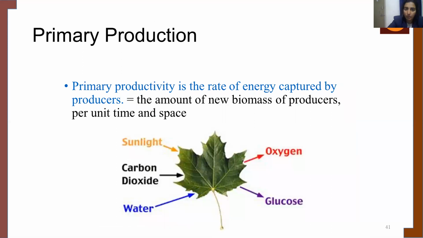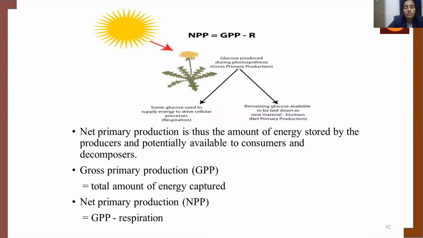Now, when talking about primary production, primary productivity is the rate of energy captured by the producers, which is equal to the amount of new biomass of the producers per unit time and space. The net primary production is thus the amount of energy stored by the producers and potentially available to the consumers and decomposers. Gross primary production is equal to the total amount of energy captured, and the net primary production, NPP, is equal to gross primary production minus respiration.